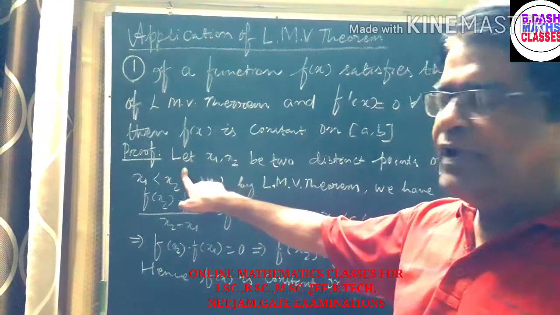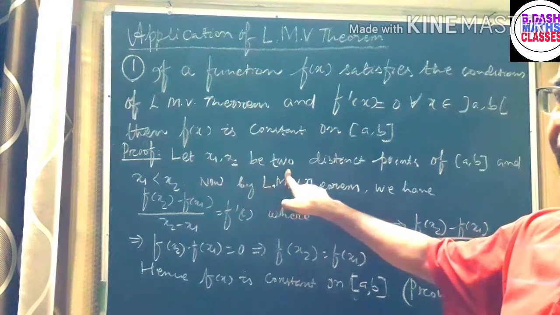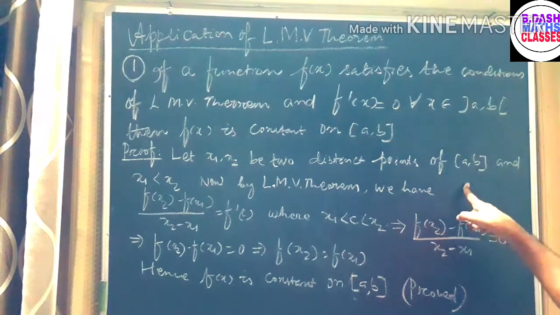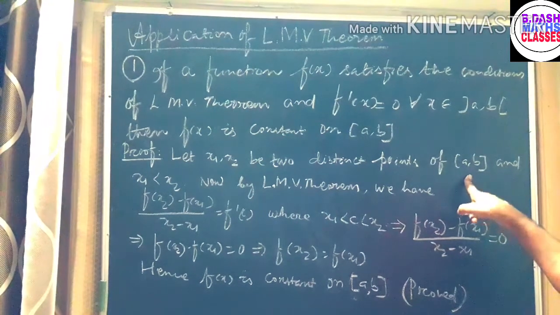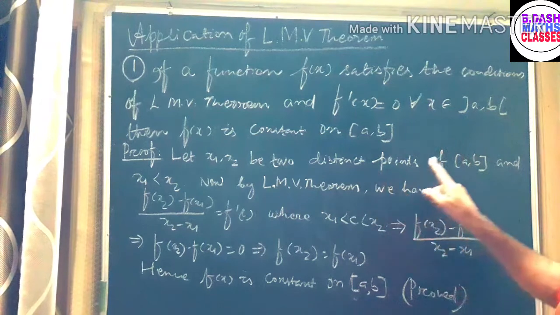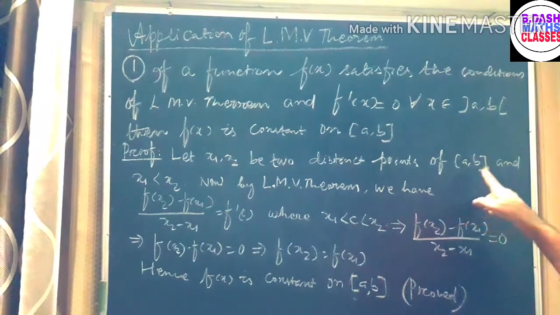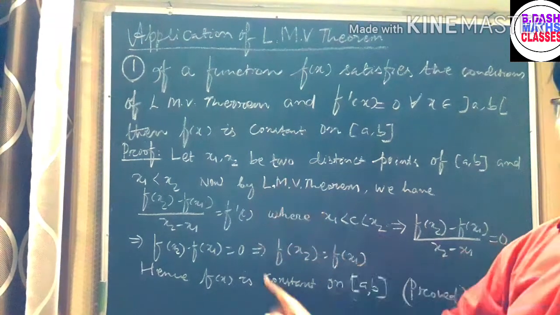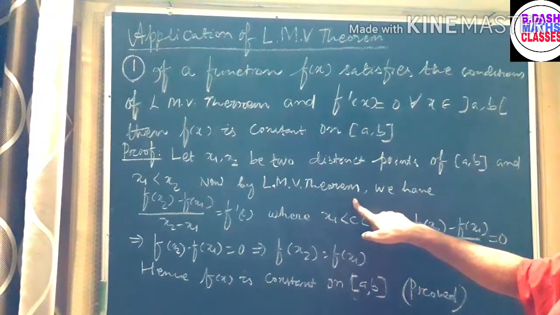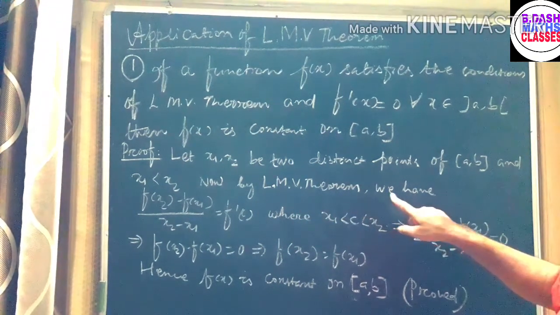So proof: let x1, x2 be two distinct points of the closed interval [a, b]. So we are taking 2 points from the closed interval [a, b] and x1 less than x2. Now, by Lagrange mean value theorem, what the conclusion is?